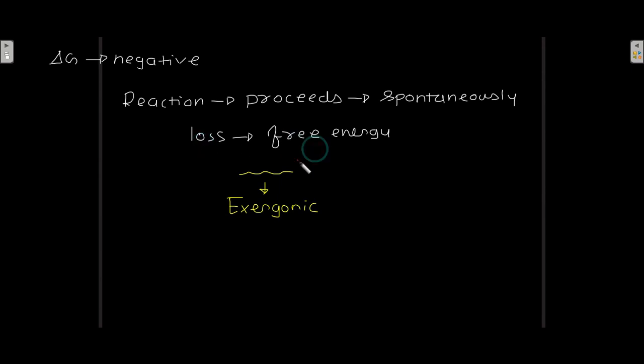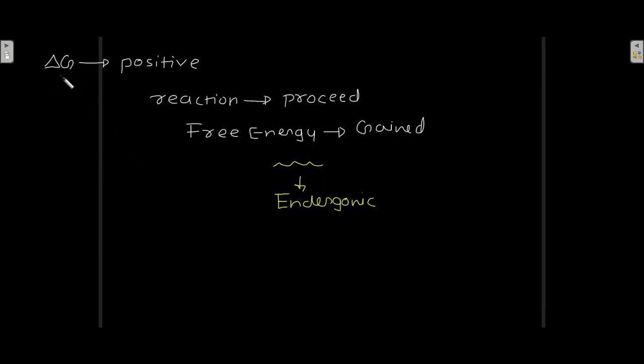Now if the delta G is positive, then the reaction will only proceed if free energy can be gained, that is this reaction is endergonic. When free energy is gained, then only the reaction will proceed when delta G is positive.